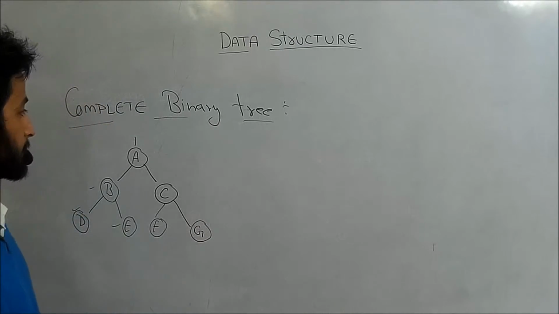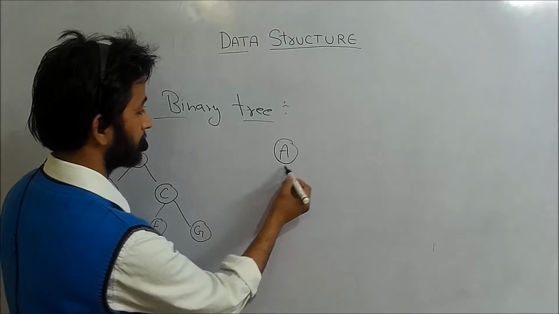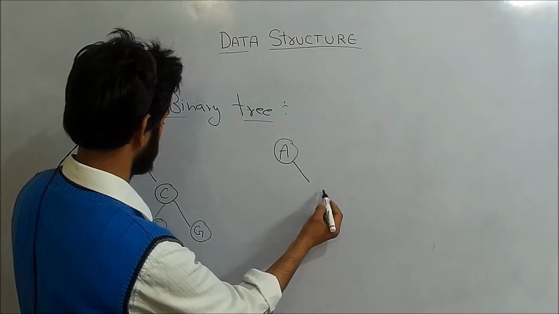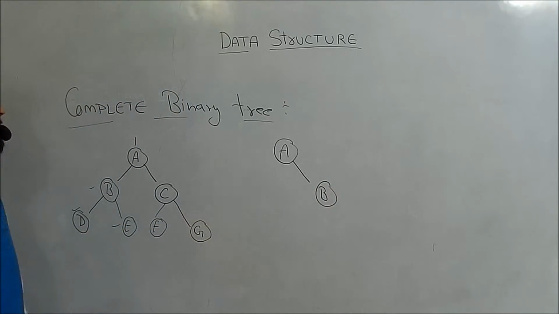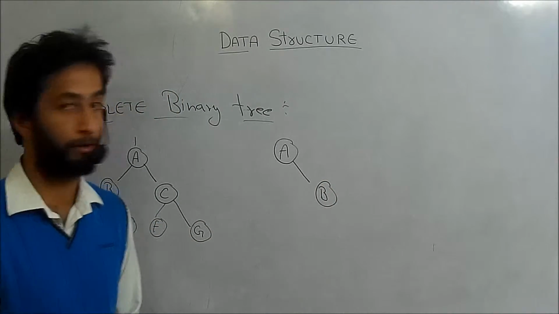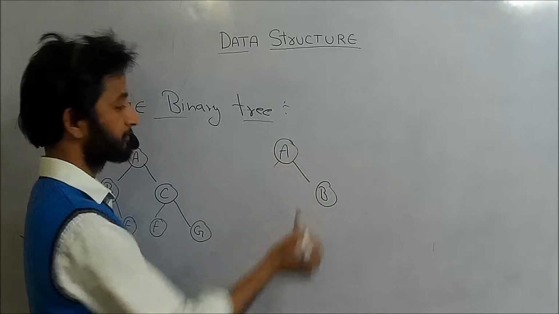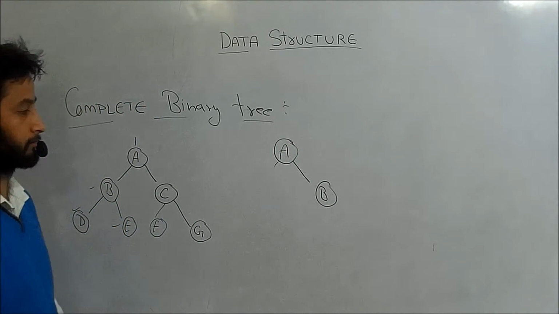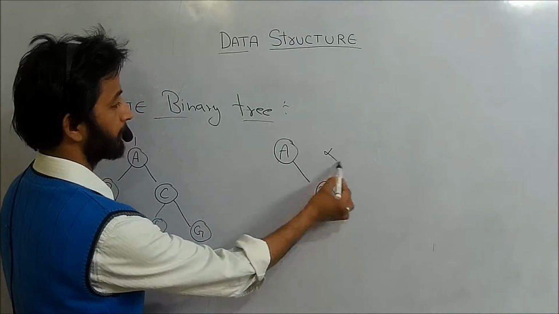And let us take, if I am having A and the next element is B, so this is not a complete binary tree because first I have to complete its left side. So we can say that this one is not a complete binary tree.